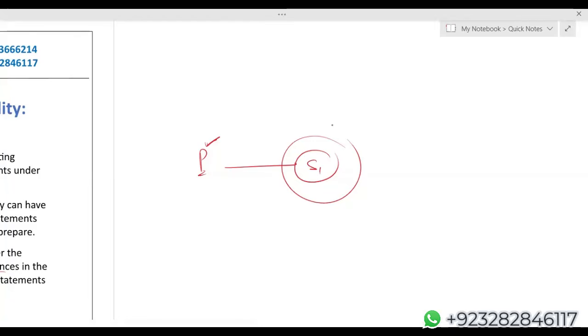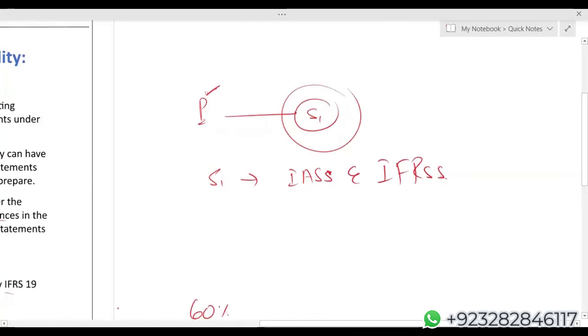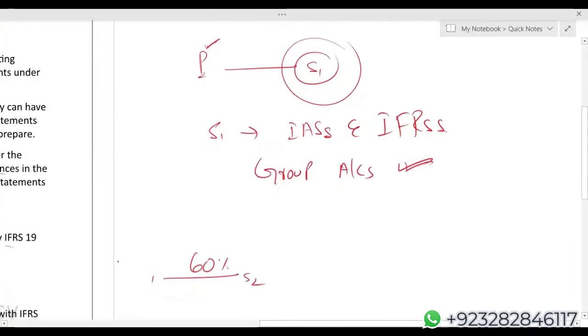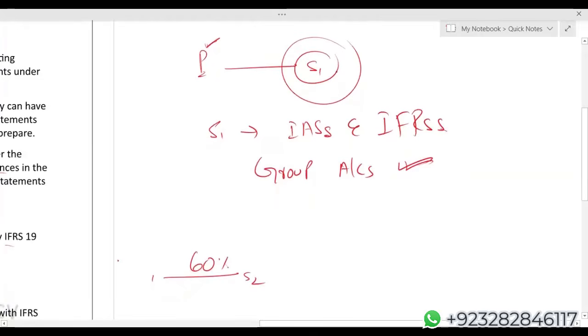If the subsidiary follows all the IASs and IFRS, then group accounts are very easy, no issue at all. Now, there's a possibility that S1 is following the local GAAP.